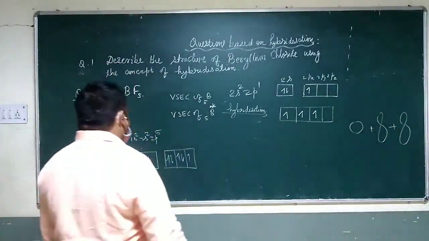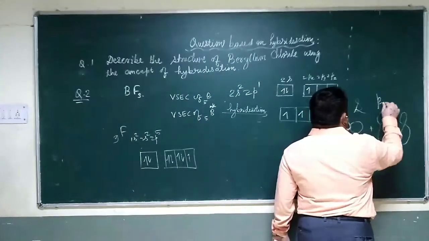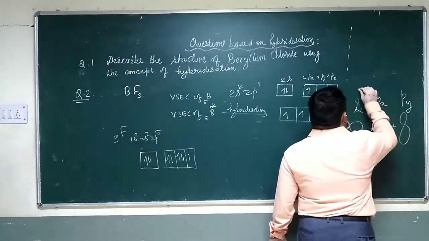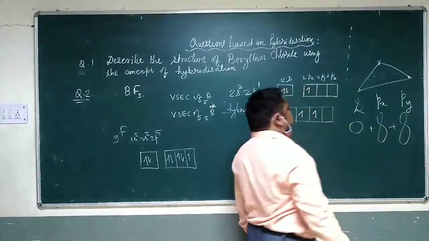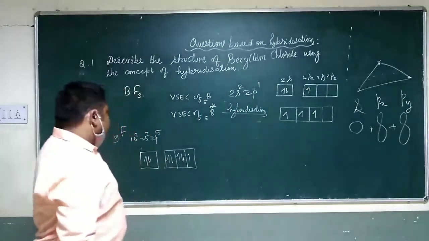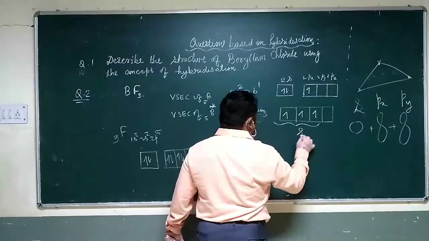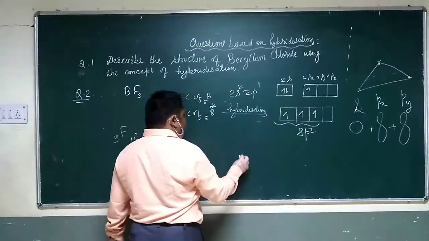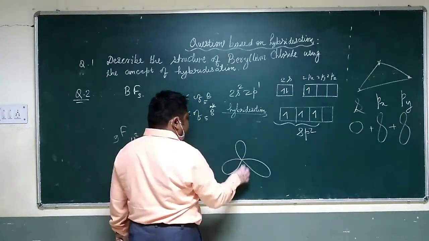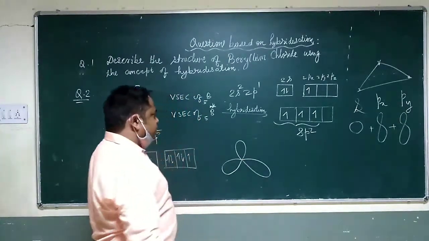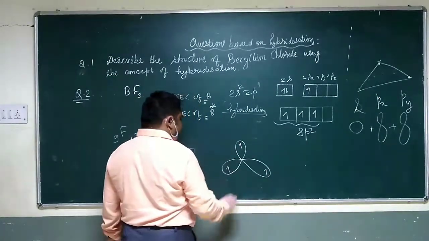So one of px and another of py. They will have 3 points. So these 3 points will form a triangular planar structure. So shape of sp2 hybridization would be triangular planar. It is planar and trigonal, having one electron unpaired.